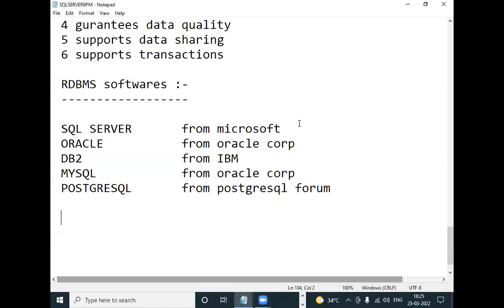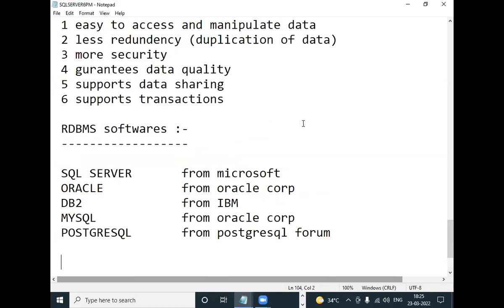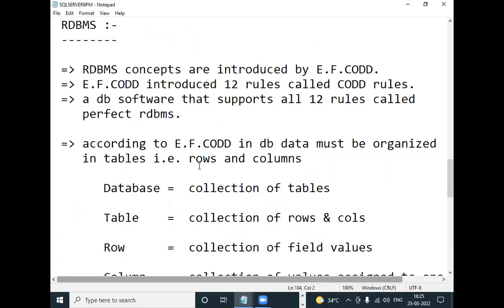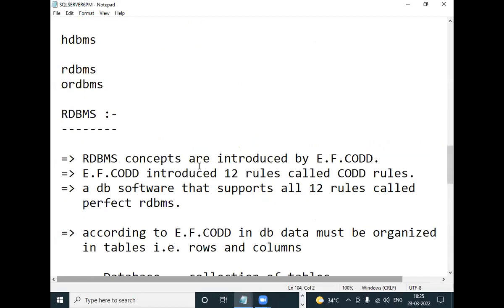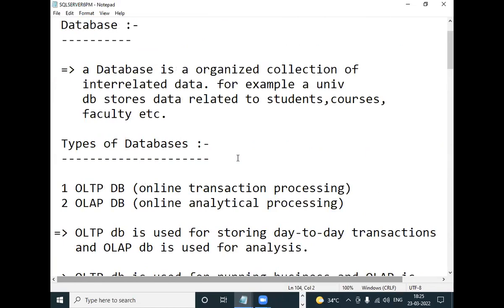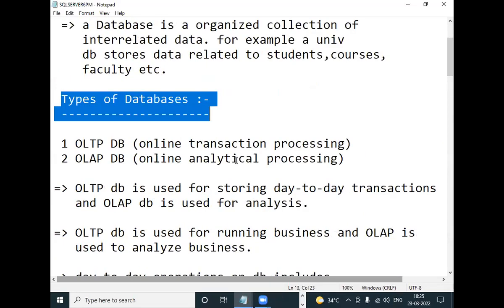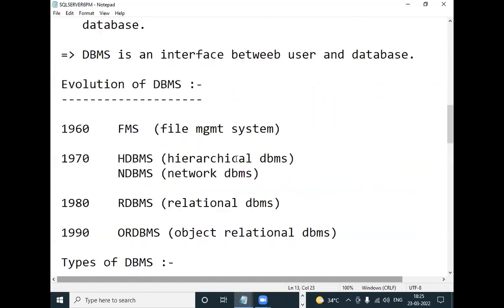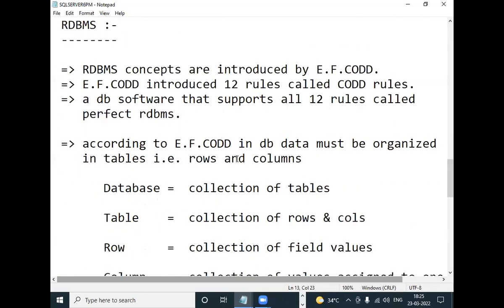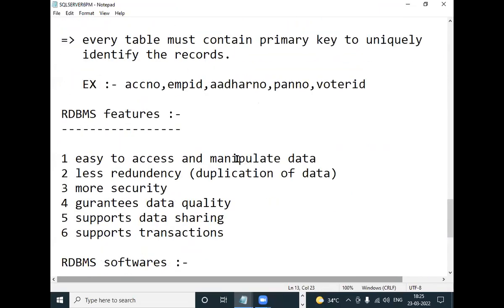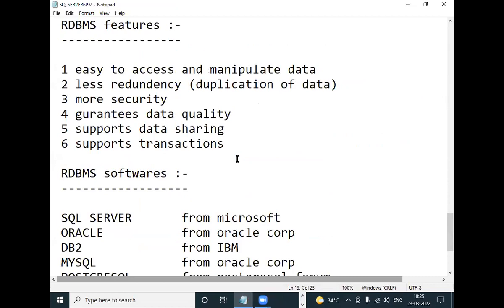So in yesterday's class, we discussed what is a database, what are the types of databases, and what is DBMS. Then what is RDBMS? This is what we discussed. What are the RDBMS features and RDBMS software.